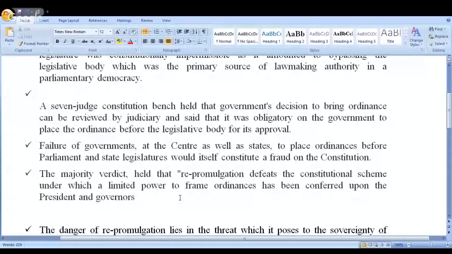A 7-judge constitution bench held that the government's decision to bring an ordinance can be reviewed by the judiciary, and said that it was obligatory on the part of the government to place the ordinance before the legislative body for its approval. It's an obligation for the government to place that before the legislature. Kindly remember this one very clearly.